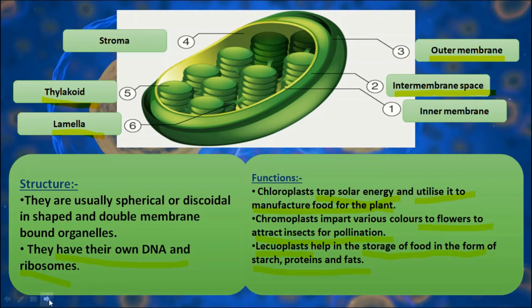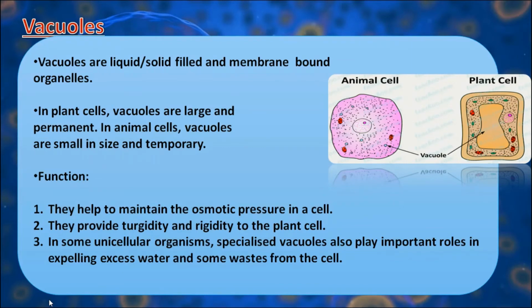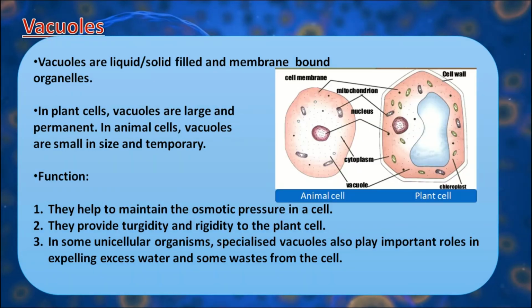Now we will discuss one more cell organelle, which is the vacuole. A vacuole is a membrane-bound organelle. They are a kind of vesicle which contain lipids, proteins, water, enzymes and waste material of the cell. Look at this diagram. We can see vacuoles are small in size in the animal cell, whereas they are large in size in the plant cell.